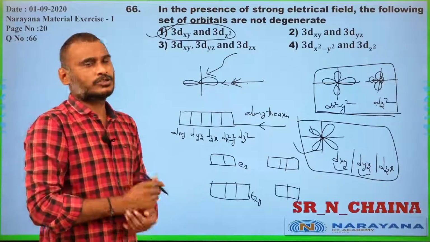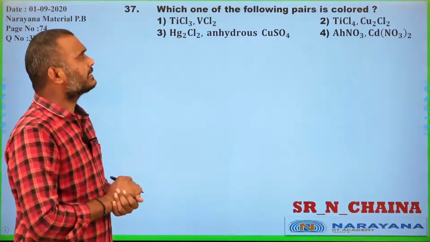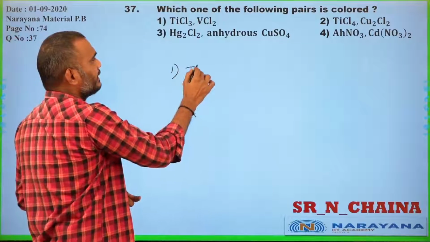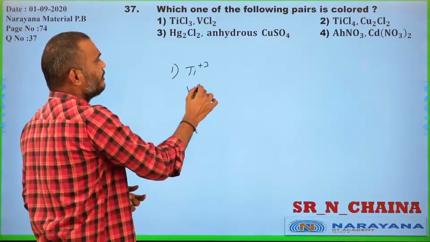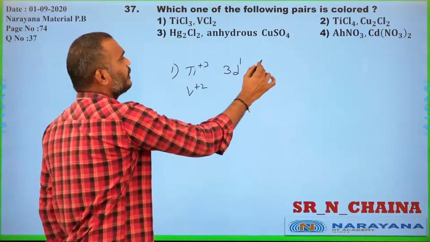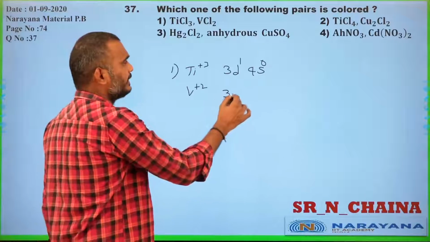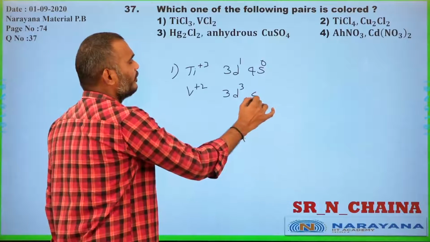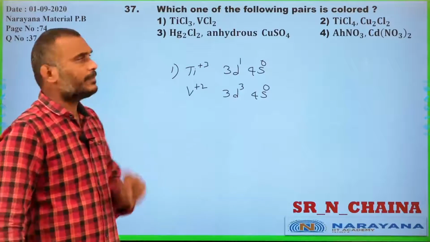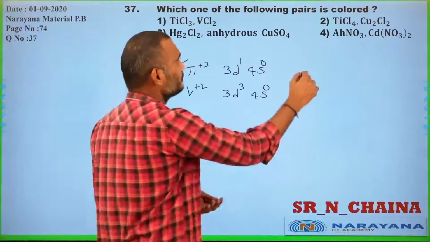Now we go for the next question, student. Which of the following pair is colored? Again the same thing applies. In the first option, titanium plus 3 is 3d1, 4s0, and vanadium plus 2 is 3d3, 4s0. Both have a minimum of one unpaired electron. That's why they should be colored. We have to check the other options also.